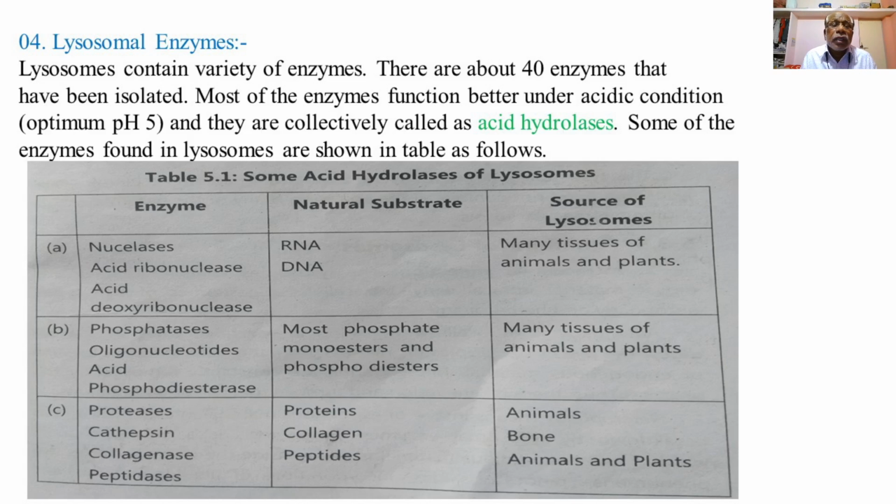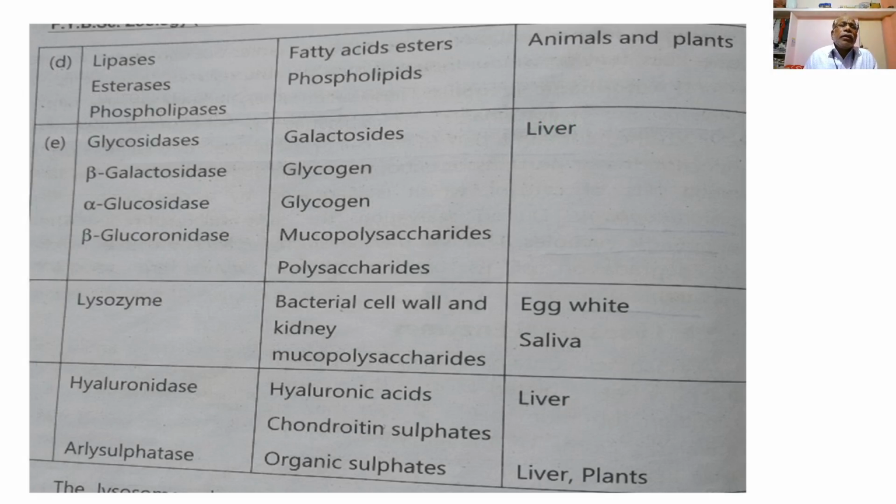Then the fourth category of the enzymes, that is lipases, esterases, and phospholipases, which act upon the substrates such as fatty acids, esters, and the phospholipids, and the source of the lysosome are found in the animals and plants. So the fourth category of the acid hydrolase enzymes of the lysosomes are lipases, esterases, and phospholipases, which act upon fatty acids, esters, and the phospholipids, and the source of the lysosome are the animals and the plants.